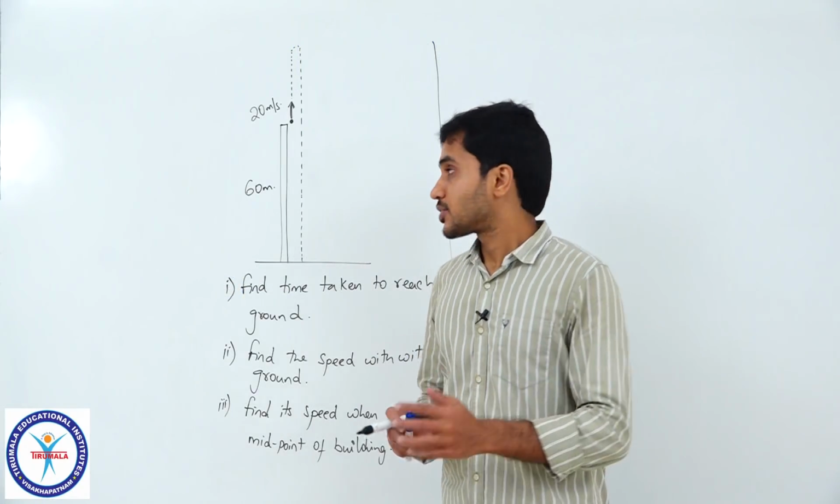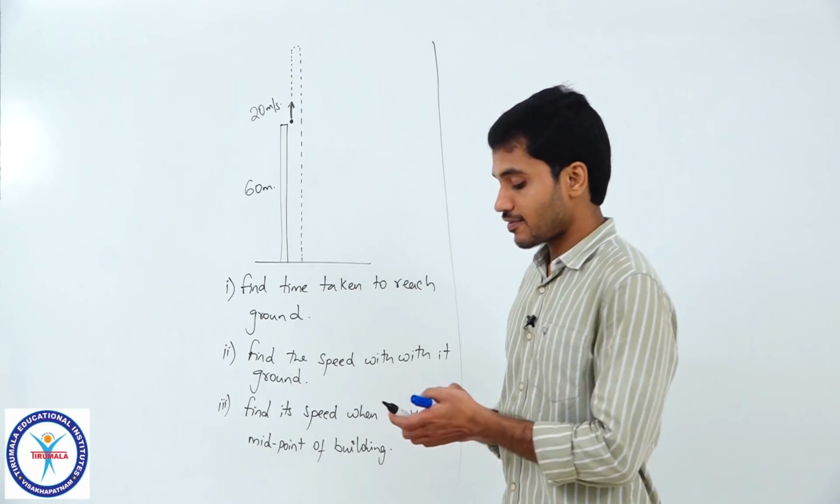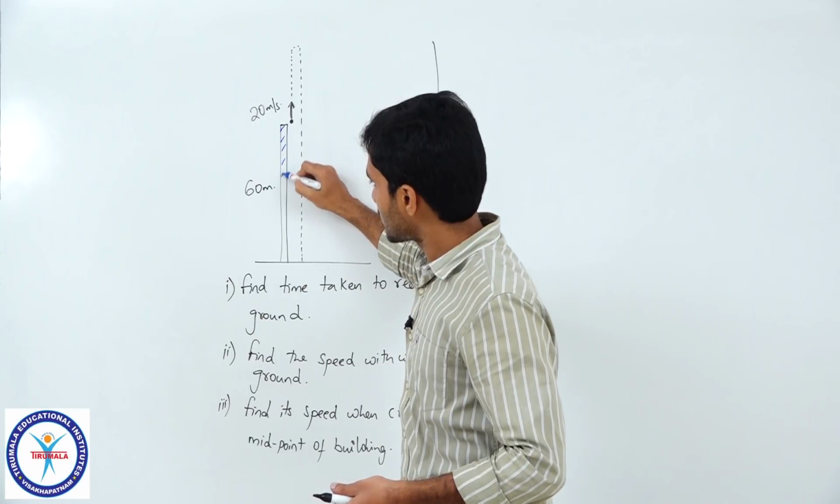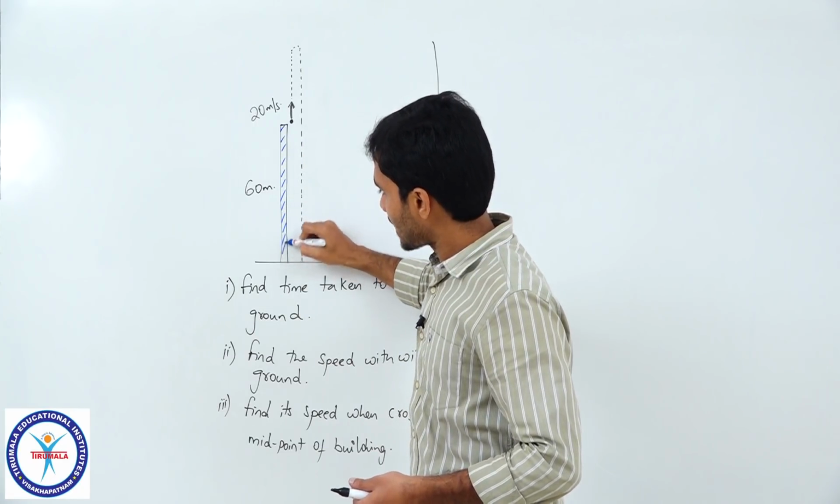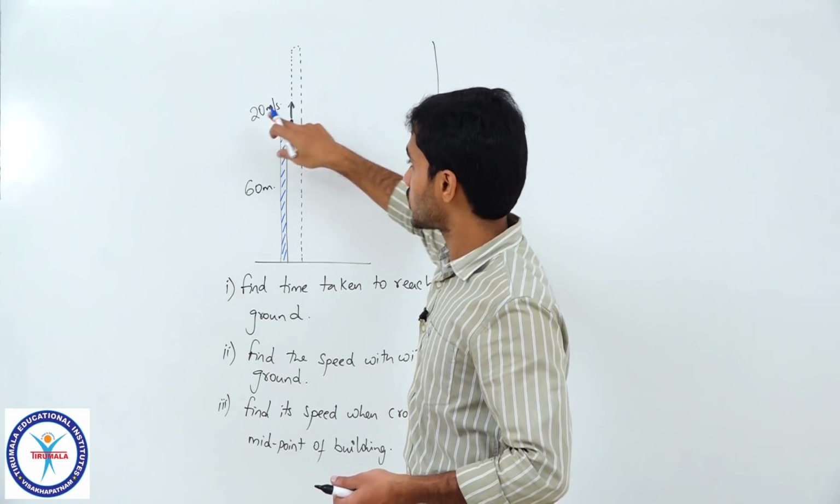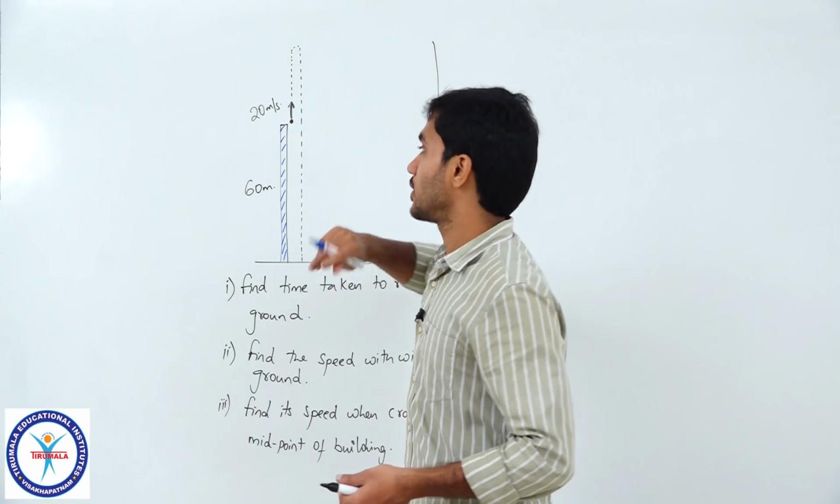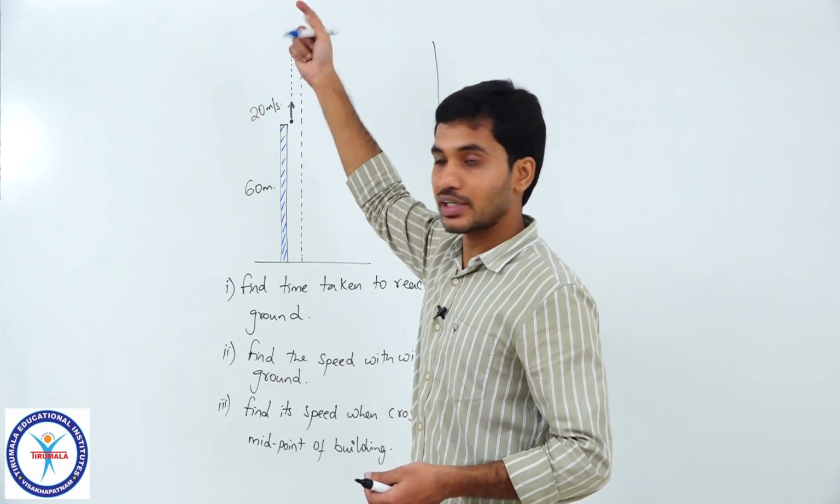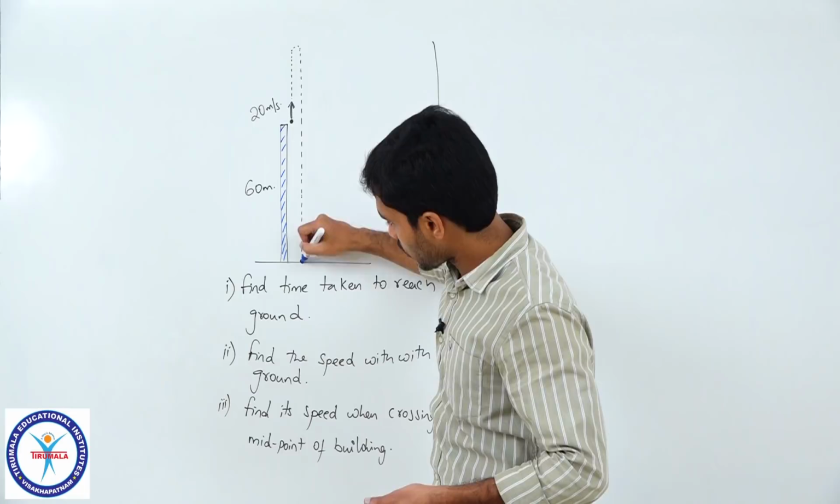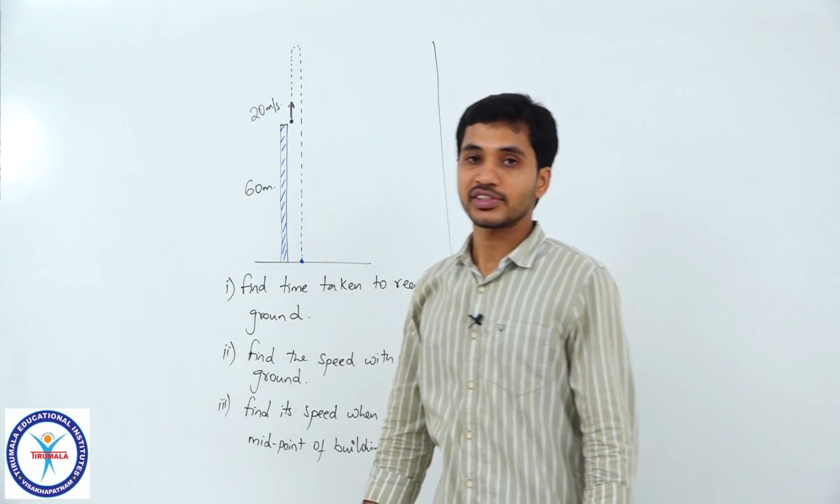Okay, students, so let us see this question now. We have a building of height 60 meters. This is the building, 60 meters is its height, and from the top of that a particle is thrown vertically upwards with a speed of 20 meter per second. The particle moves vertically up, changes its direction and starts falling down, and it eventually reaches earth.